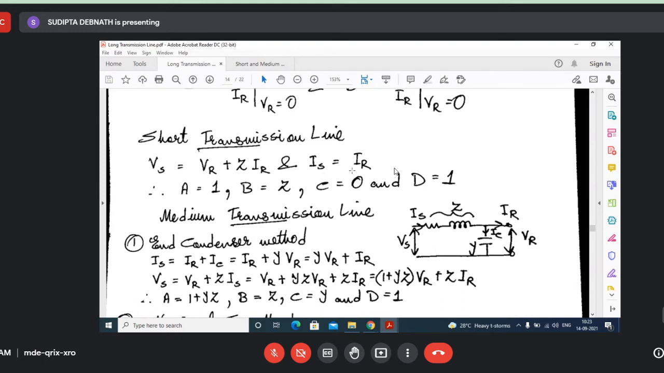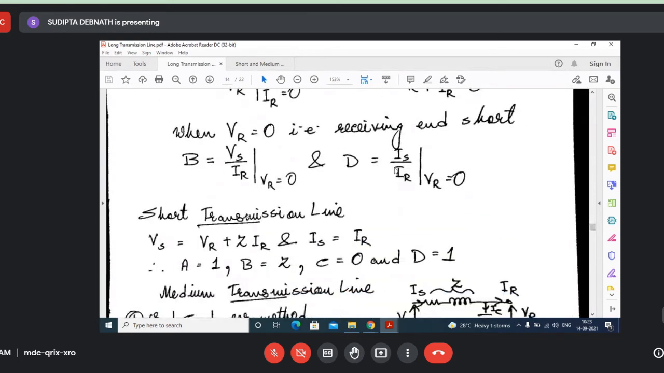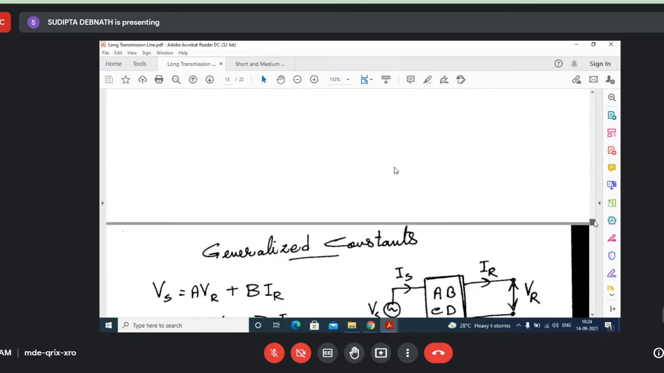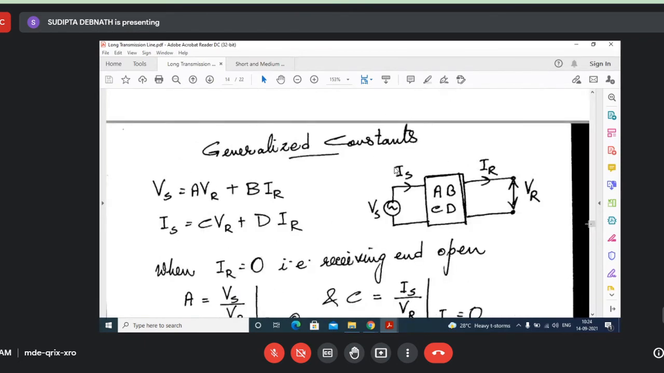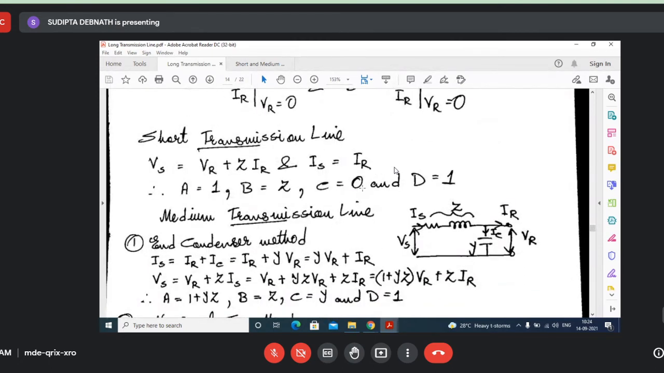And IS equal to IR. Now if you compare this with the original equation, what is A? The coefficient of VR is A, and the coefficient of IR is B. So A will be 1, and the coefficient of IR is Z, so B equals Z. In the second equation, the coefficient of VR is C and the coefficient of IR is D. But no coefficient of VR is there, so C equals 0, D equals 1. Understood? Clear?